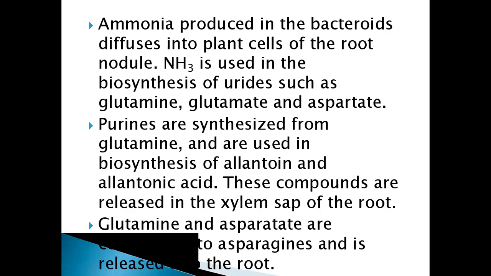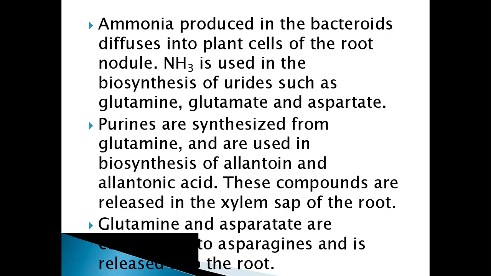The ammonia which is moving to the host plant is used in the biosynthesis of ureides such as glutamine, glutamate, and aspartate, as we have seen in the previous slide. Purines are synthesized from glutamine and are used in the biosynthesis of allantoin and allantoic acid. These compounds are released in the xylem sap of the root. Glutamine and aspartate are converted to asparagine and released into the root. This is the process by which the ammonia synthesized in the plant is utilized.